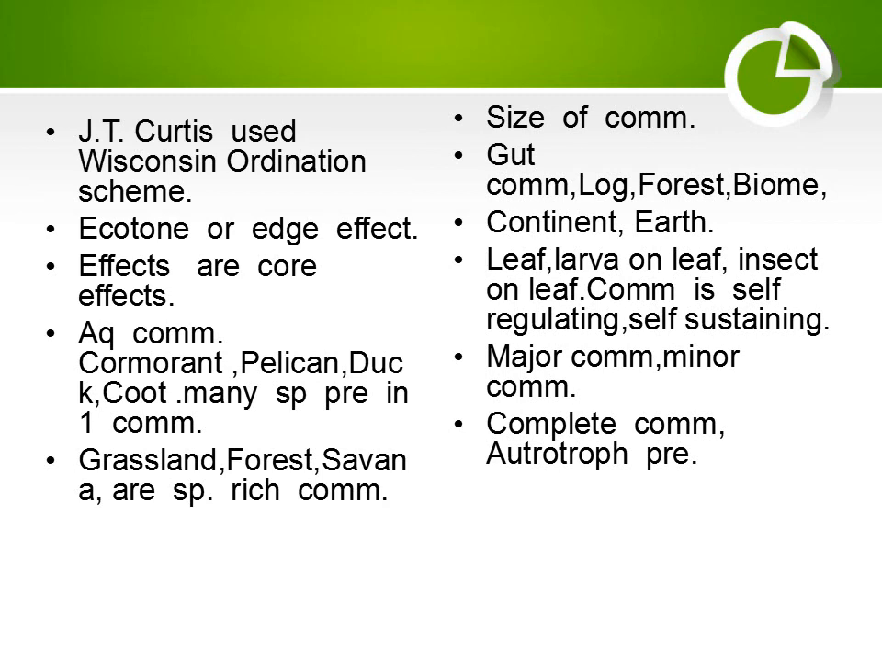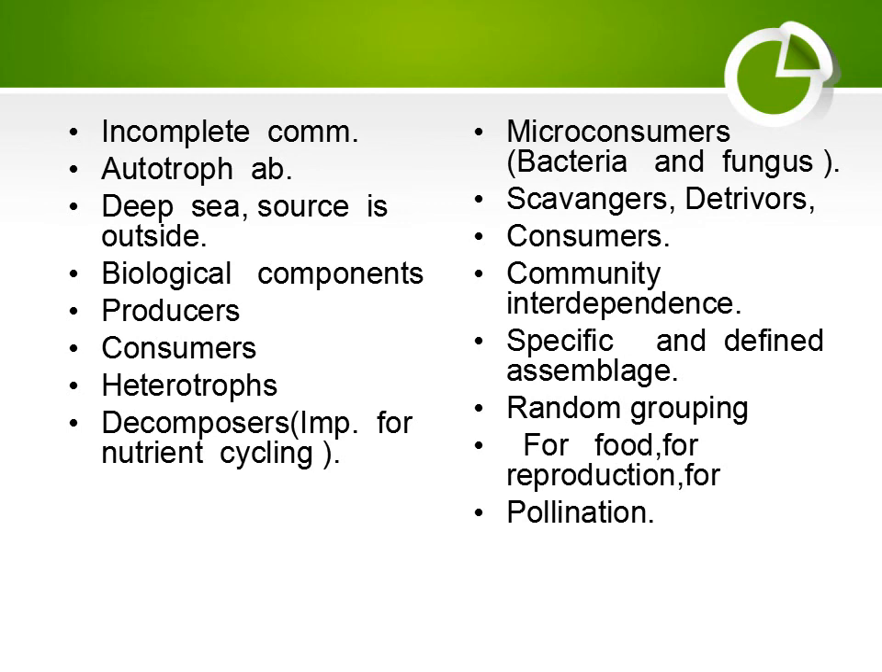Major community and minor community. When a large community is studied, it is a major community, and when a small one is studied, it is a minor community. Complete community and incomplete community. When autotrophs are present in a community, it is known as complete community, and when autotrophs are absent in a community, it is known as incomplete community. An example is deep sea community, where light does not reach. The source of the community is outside the community, and when the source finishes, all animals and plants of the community die.